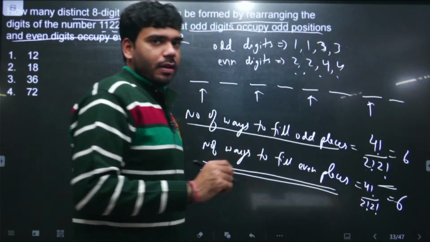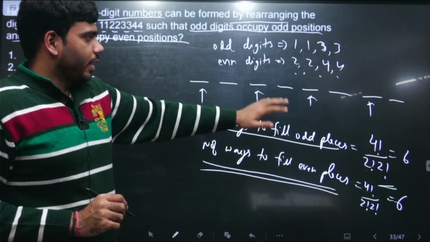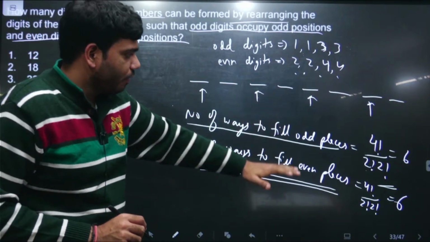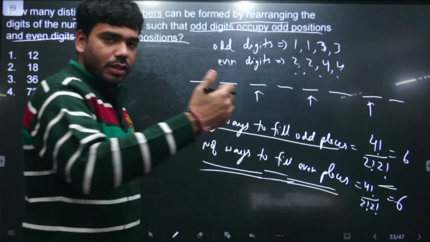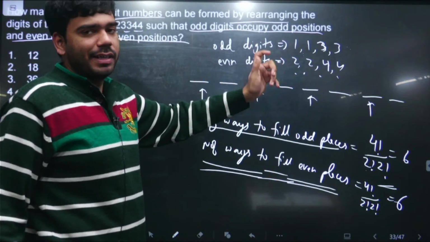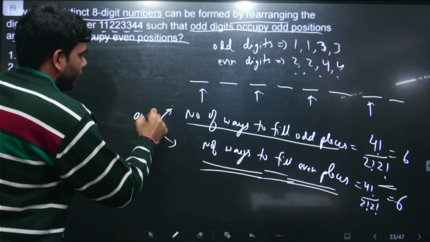Now I am saying that for every single way we fill the odd places, we have 6 different possibilities of filling the even places, and for every such filling of even places, we will have a unique distinct number. So between these there is an 'and'.